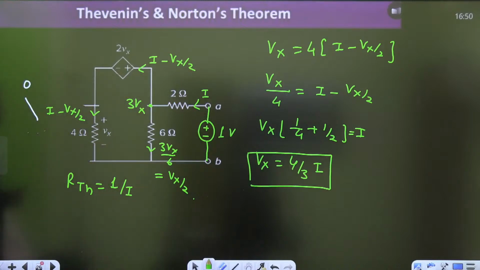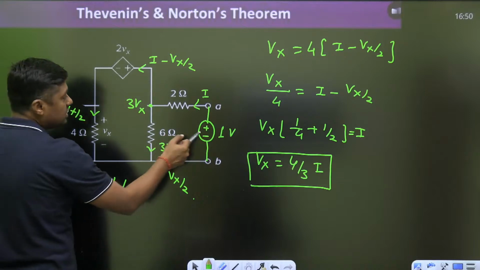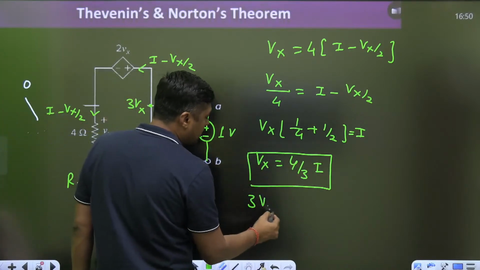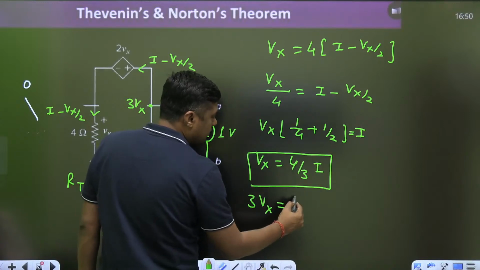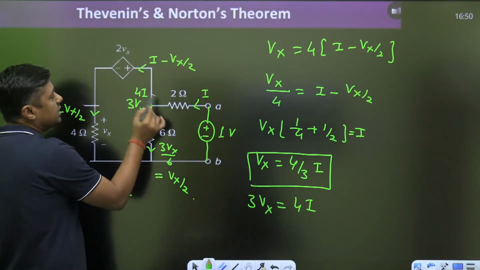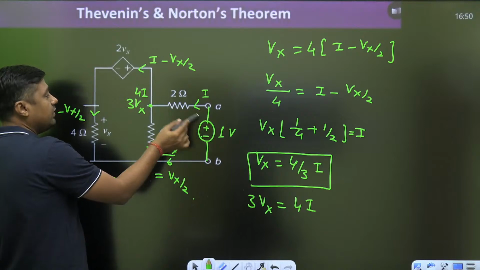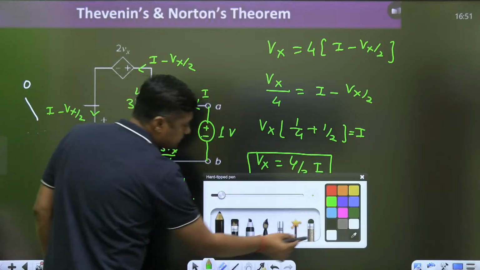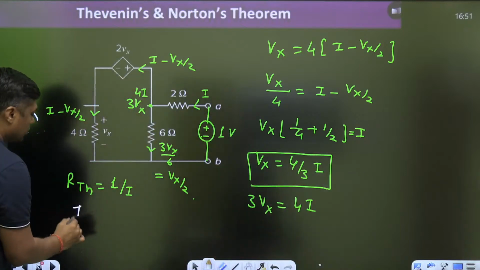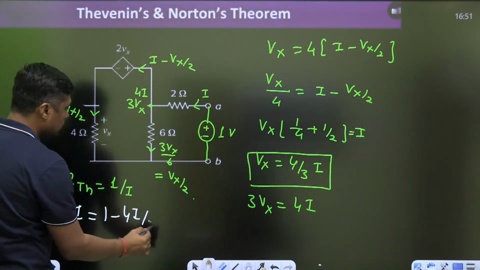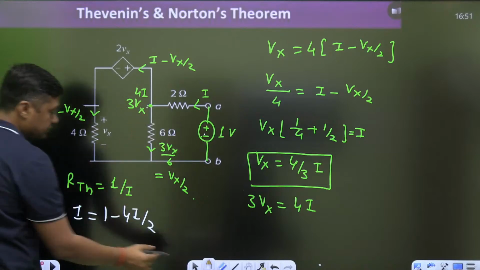So what we have to find, keep this in mind: we found VOC as 8 volt. Now this is 1, this is 3Vx, and 3Vx is what? If Vx is 4 by 3I, so what will 3Vx become? 3 multiplied, so 3 cancel, 4I. So voltage at this point is 4I, voltage at this point is 1 volt. Can we write a relation between this? Yes, easily you can write an equation. What is I equal to? 1 minus 4I upon 2.